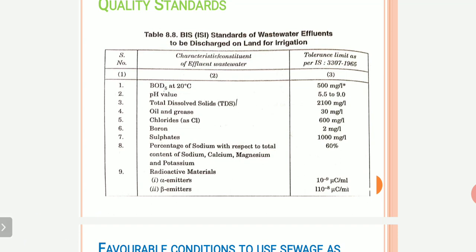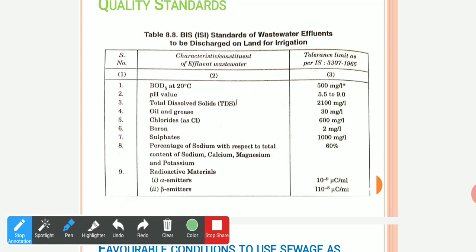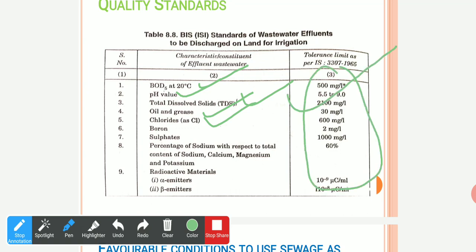The various parameters given here are BOD, pH value, total dissolved solids, oils and grease, chlorides, boron, sulfates. Tolerance limits are also given here, which say it should not exceed these values.